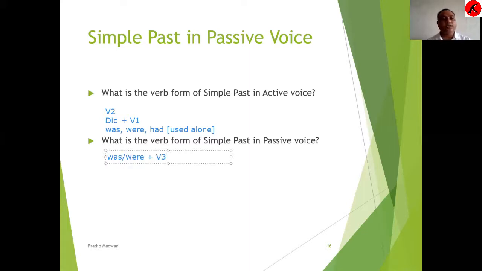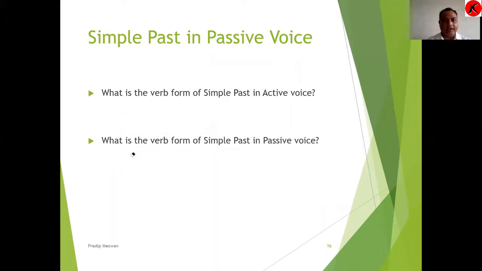We use was or were plus V3, whether it is V2 form in active, or did plus V1 in active; the answer in the passive will be with was or were plus V3. So it's very simple. You need to understand and remember this formula only, so that solving exercises can become quite easy for you.